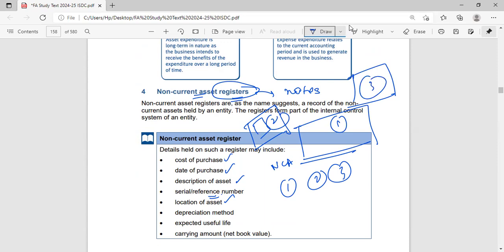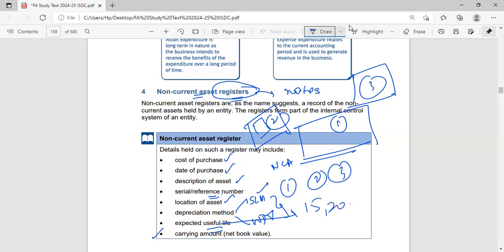So I have to mention the location. I have to tell the depreciation method. There are two methods of depreciation, straight line method and written down value method. We'll cover this in the upcoming video. We have to tell if I have used this method or this method. The expected useful life: for how many years can I expect that this machinery will be used? It will be used in production for 15 years, 20 years, anything.